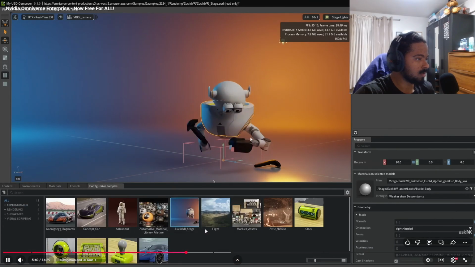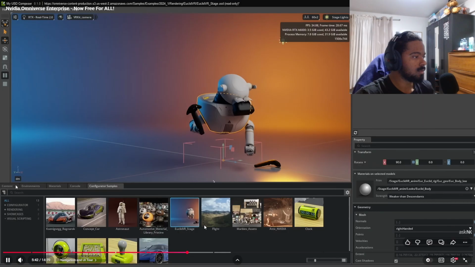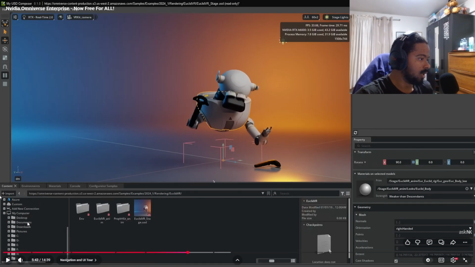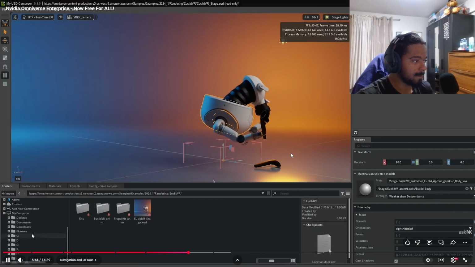This is playing back in real time. Right over here is where we've got content. It basically has all the files, even from your computer. That's actually contents, the default contents that we get to work with.